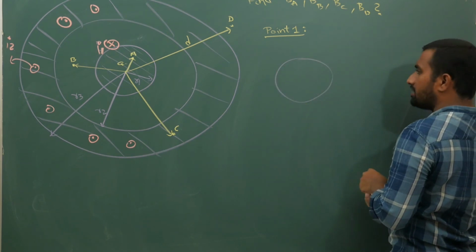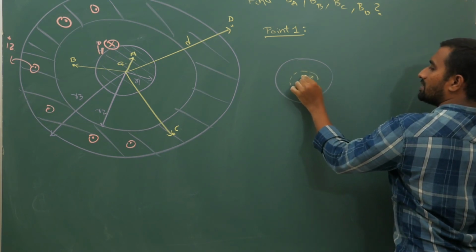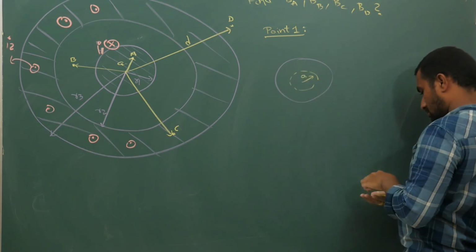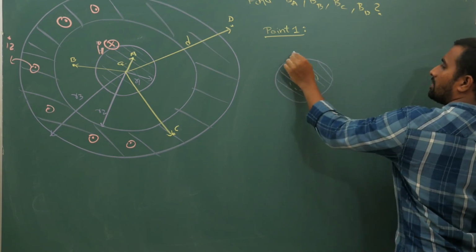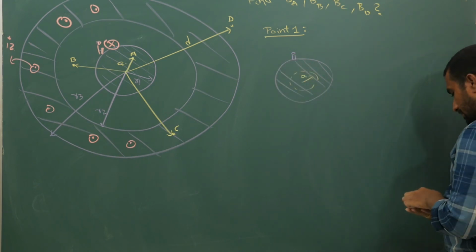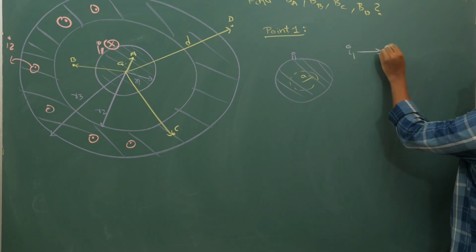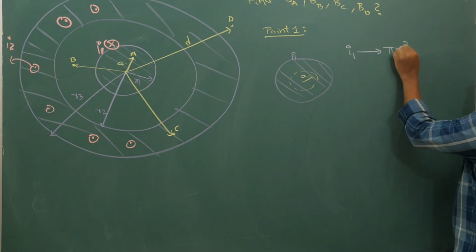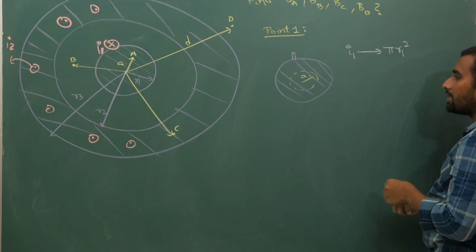Your point 1 is across a distance A like this. Everywhere your I1 current is going into the plane. Now observe carefully. I1 current is going across an area of pi r1 square. Now I want to get the enclosed current.